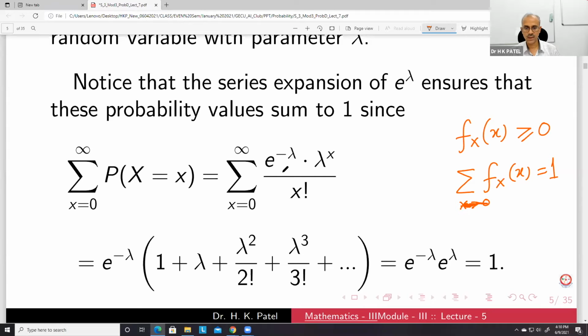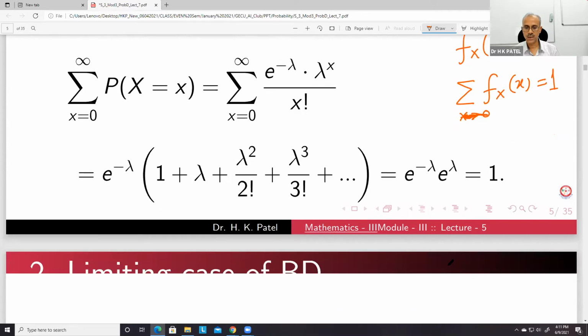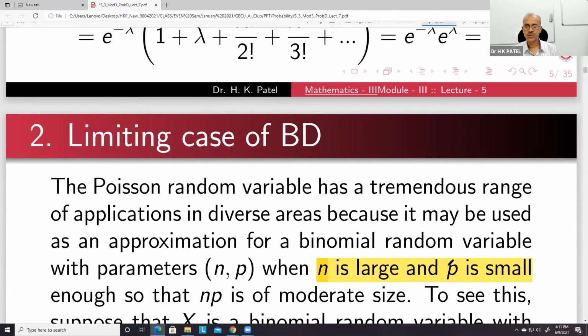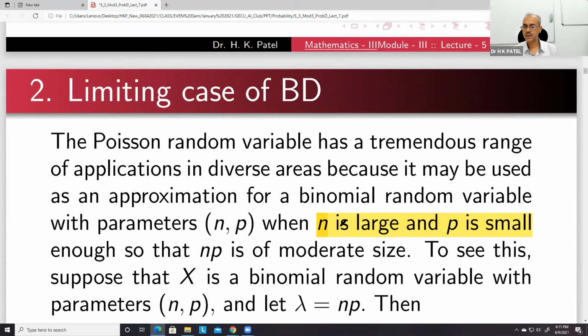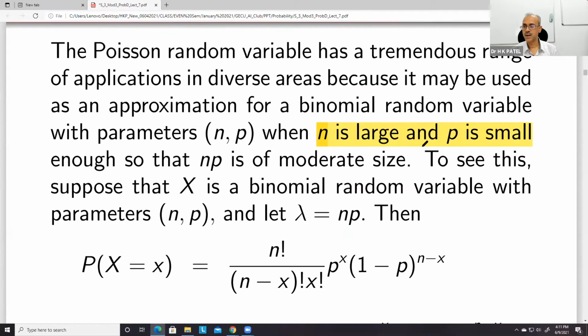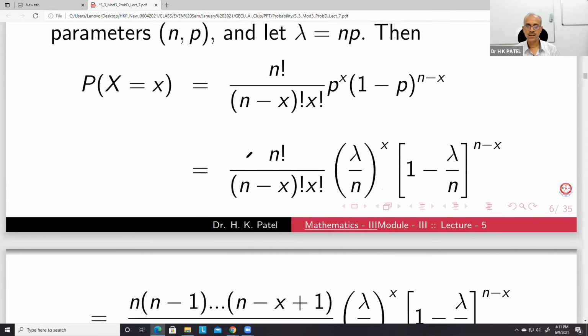This is a simple thing, not a difficult one. You can take this e to the power lambda out, then the remaining becomes e to the power lambda, and so we get 1. So this is a limiting case of the binomial distribution, and as I said earlier, n is large and p is small. Then this mathematical proof is given here.